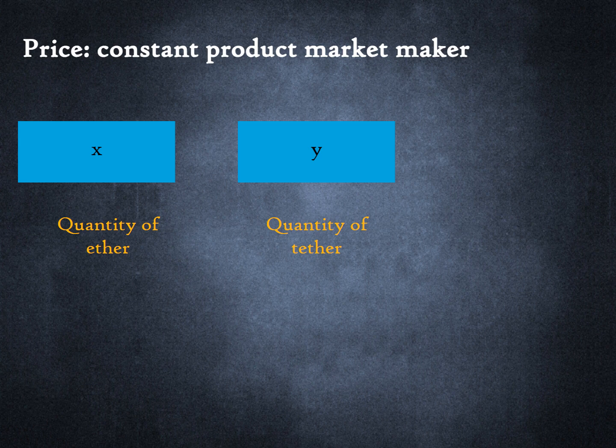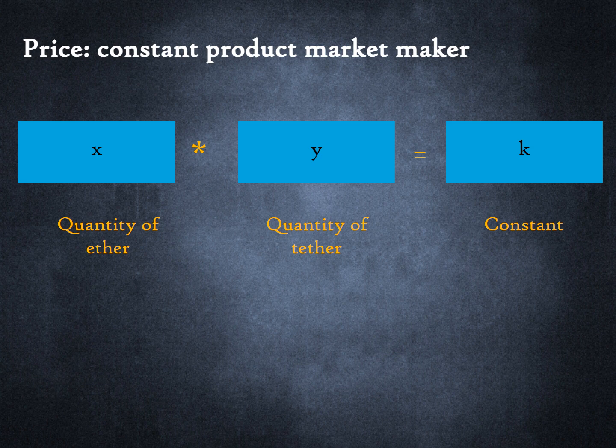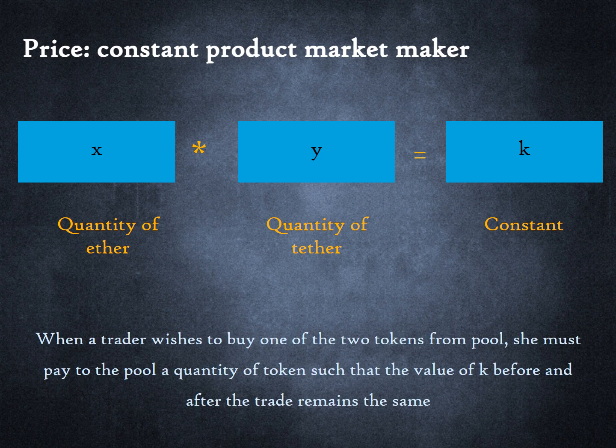The formula simply requires that the product of X and Y before and after a trade remains constant. This constant is called K. This is also referred to as the invariant. When a trader wishes to buy one of the two tokens from the pool, she must pay to the pool a quantity of token such that the value of K before and after the trade remains the same.